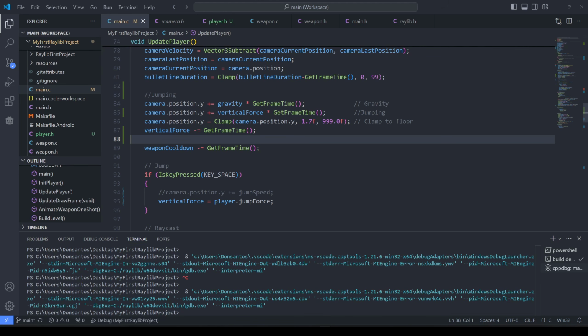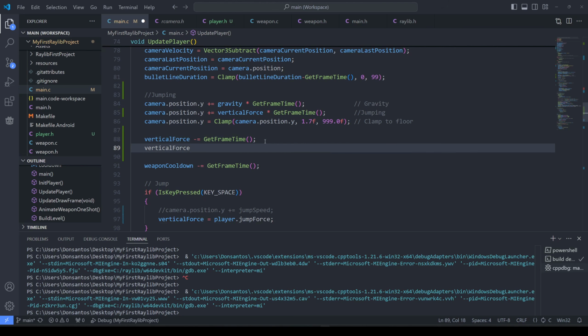So why do I go flying? I suppose I should clamp it. I'll clamp it between 0 and 999. Vertical force equals clamp. We want to clamp the vertical force between 0 and some high value. Probably the player max jump. There we go. So it's never stronger than the jump force. It also decreases over time.